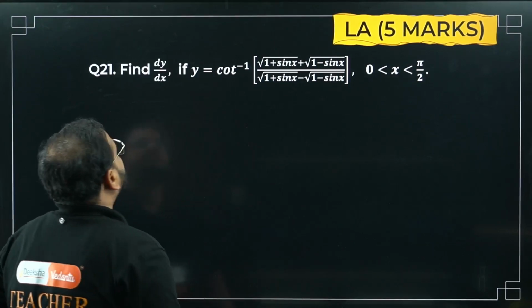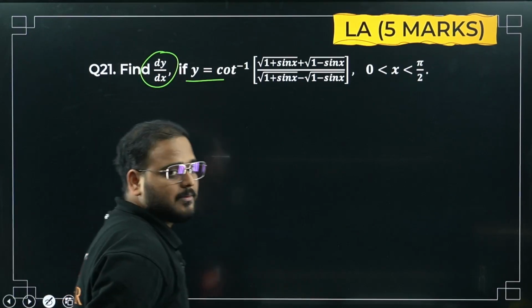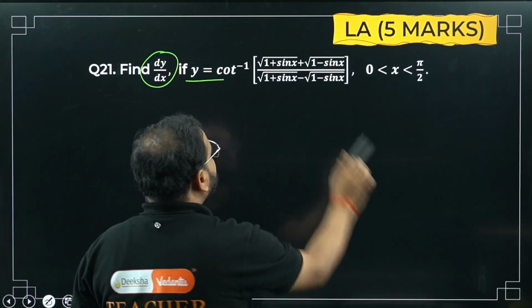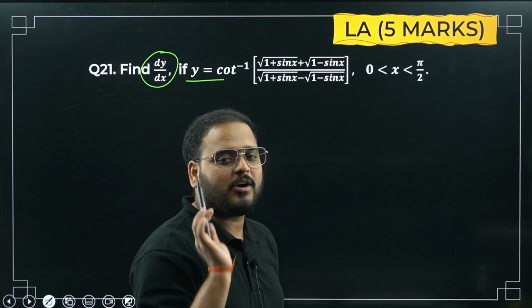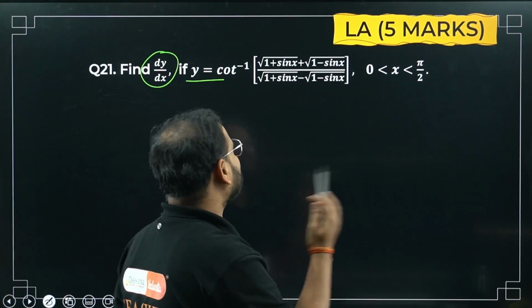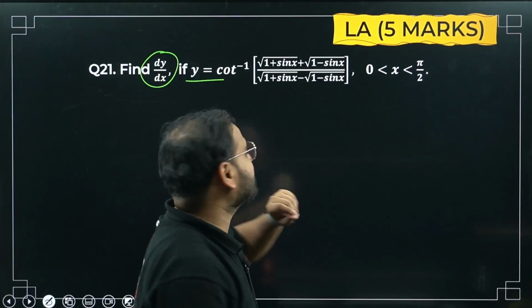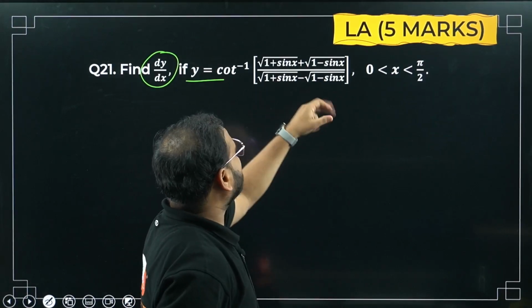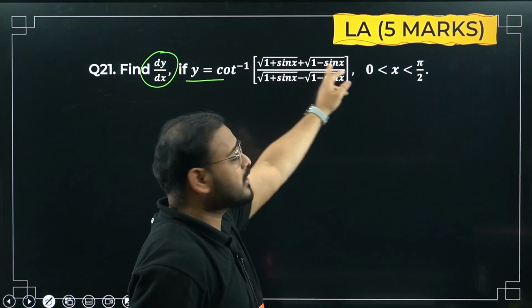Okay, now differentiate this y, find dy by dx, where I have (1 plus sin x) and (1 minus sin x) under roots. Looking at this, the first thing that comes to our students' mind, because we have learned it like this, is rationalization, sir. I can use rationalization for the denominator and numerator. Can I do it? Please check. If I do that, I'll still have root terms left in the numerator.